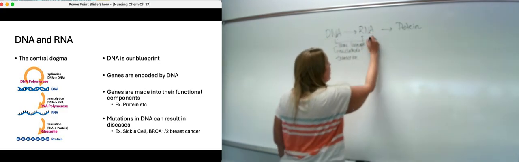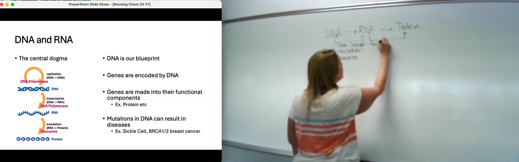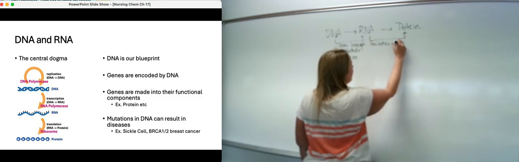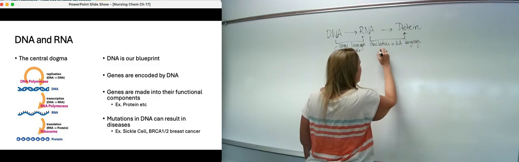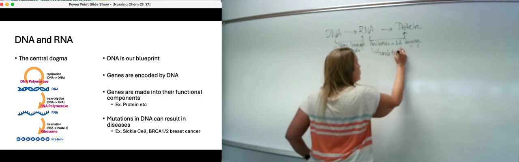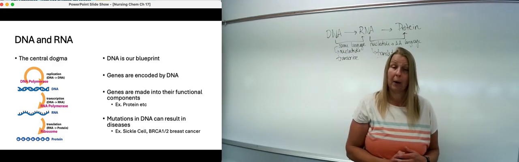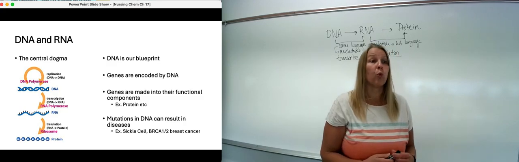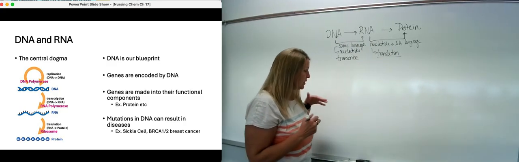And then finally, going from RNA to protein, here you're going from a nucleotide language to an amino acid language. Because of that, you're actually changing languages. So this process here is translation. You need a translator to do this, and the translators include something called transfer RNAs as well as the ribosome. We'll talk a little bit more about that towards the end of this chapter.